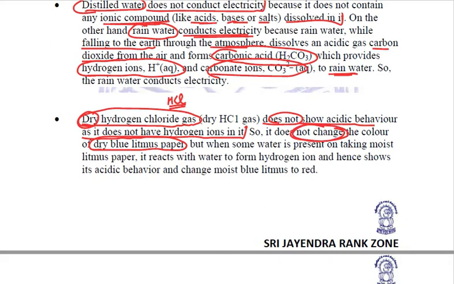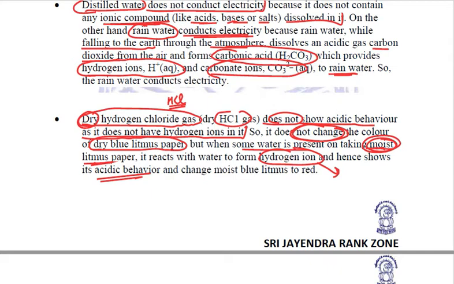But when some water is present, if we take moist litmus paper, this HCl will react with the moisture, the water, and it will liberate hydrogen ions. Once it liberates hydrogen ions, it shows acidic behavior because of these hydrogen ions.